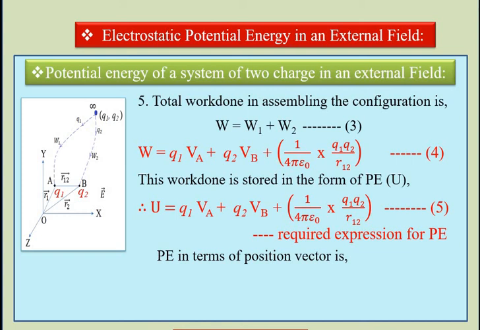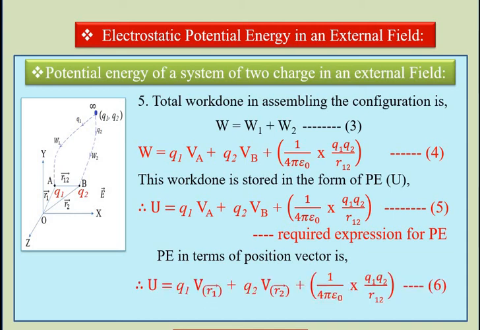The potential energy in terms of the position vectors can be written as follows, where R1 bar and R2 bar are the position vectors. So U equal to Q1 into V of R1 bar plus Q2 into V of R2 bar plus 1 upon 4 pi epsilon 0 into Q1 Q2 divided by R12. This is the required expression for the potential energy of a system of two point charges in an external electric field.